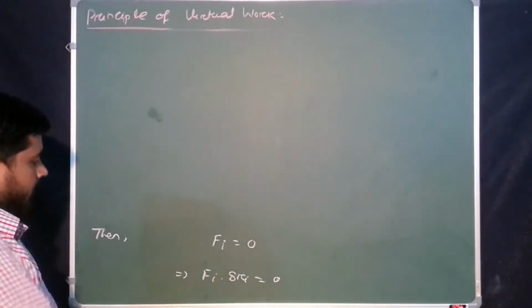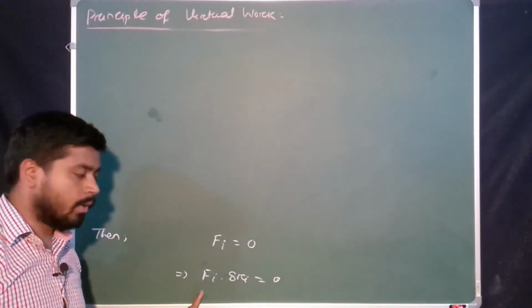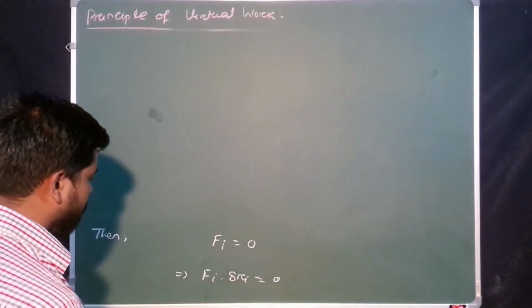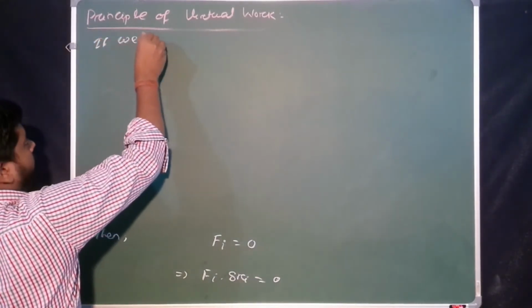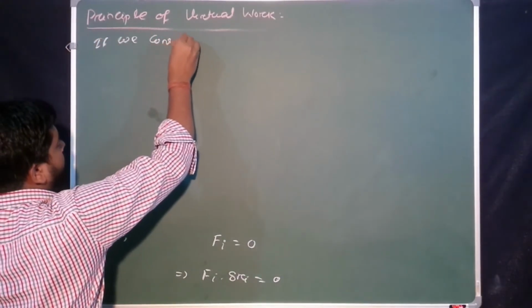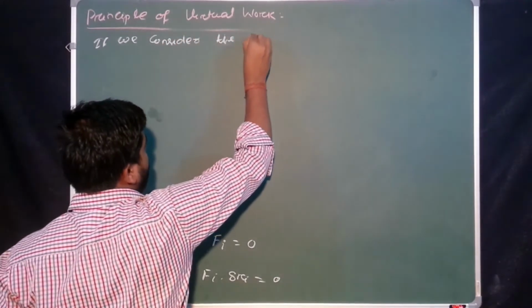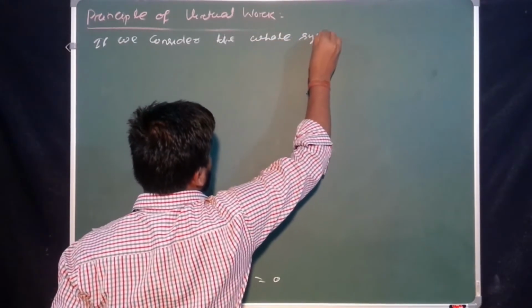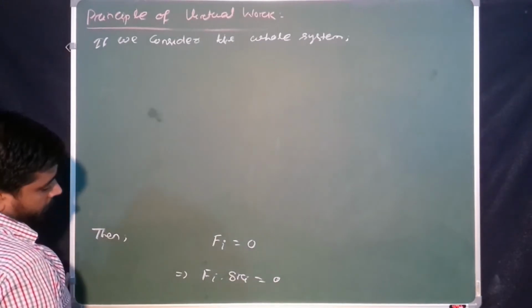Okay. What I say? This one is the virtual work done for the ith particle. Yes or no? If we consider the whole system, just write down here, then we have to put a summation symbol here.